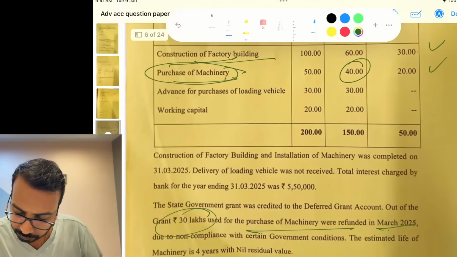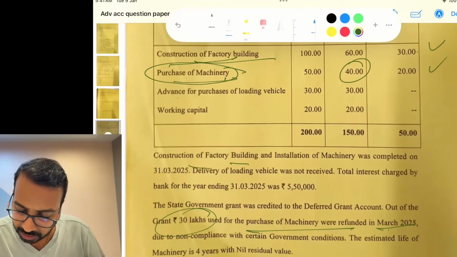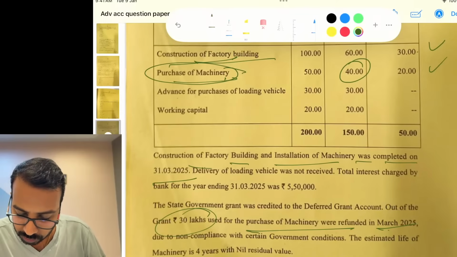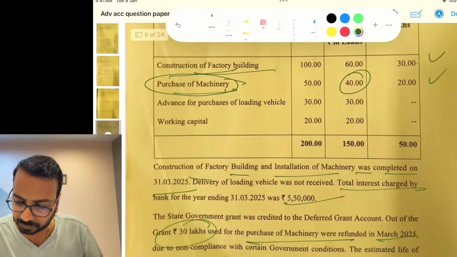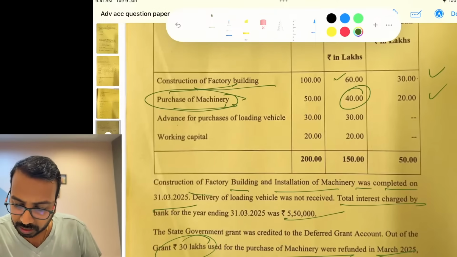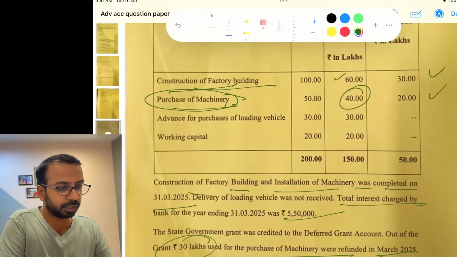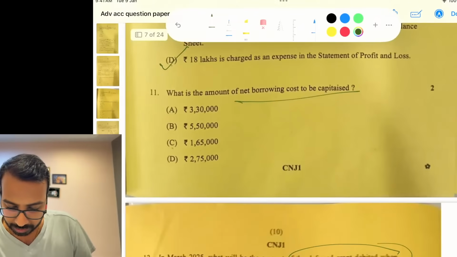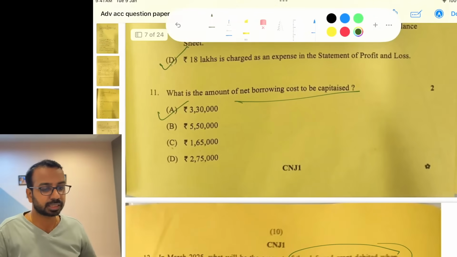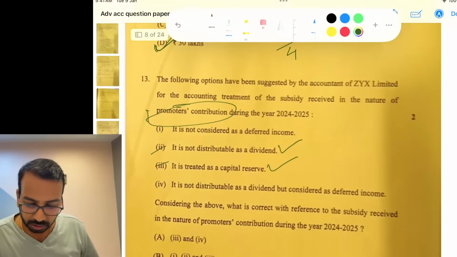Construction of factory building and installation of machinery was completed on 31st of March. Total interest is 550. So 550, 60%. If you consider 550 into 60%, based on the two things, 330 is the amount I get. A quick calculation, I'm getting 3,30,000. 13 is B.